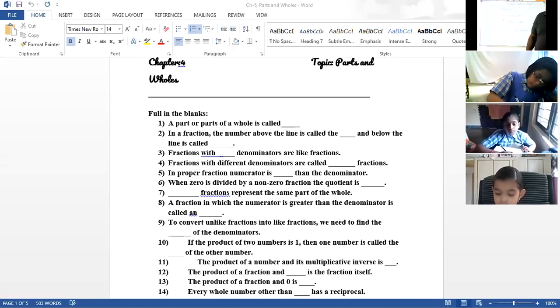Good. If you have the time, write the question also. Otherwise, I will send the worksheet. Don't ask again and again. I will send the worksheet after the class. If you have the time, write the question also, otherwise just write the answers. Along with answers, I am giving explanation also. Numerator is the above part, denominator is the below part.